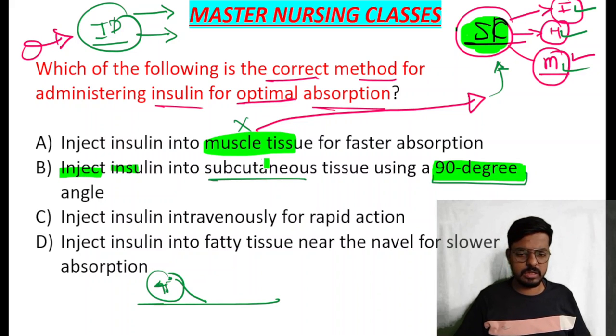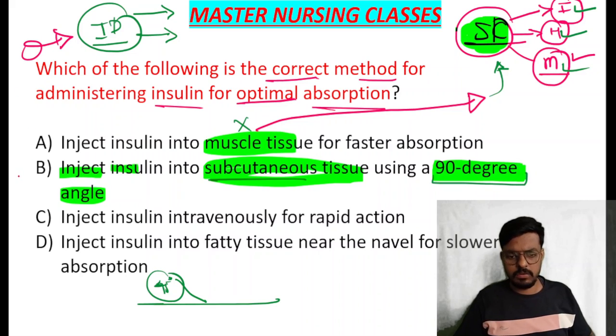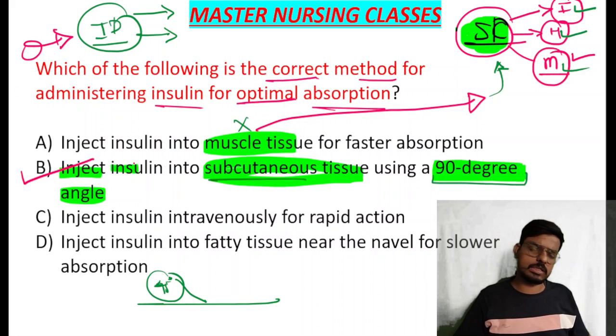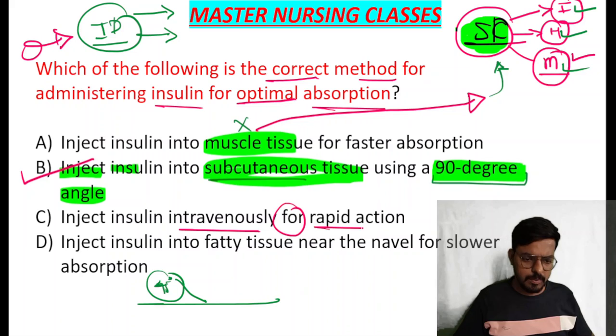So inject the insulin into the subcutaneous tissue, this is correct, and by using the 90-degree angle, this is also correct. For better absorption we have to give it in the subcutaneous tissue at a 90-degree angle, that is the correct answer. So option C is telling here: inject the insulin intravenously for rapid action.